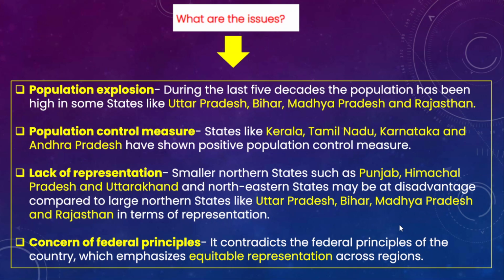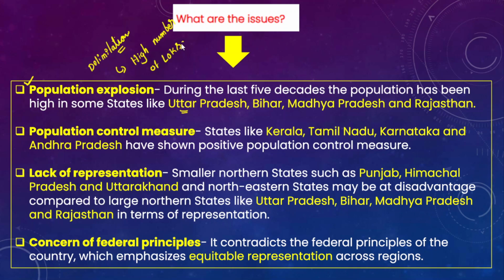Now in this context, we need to understand certain issues. Why is there an issue with respect to the delimitation exercise? The first and foremost issue that we need to understand is population explosion. If you look at states like UP, Bihar, Madhya Pradesh and Rajasthan, there is a high population growth, and they have not taken any measures to control population. If the delimitation exercise is carried out, it will certainly incentivize these high population growth states with a high number of seats in the Lok Sabha.